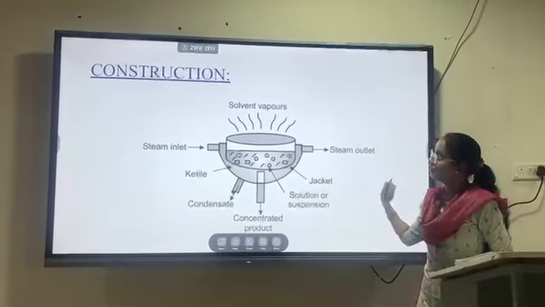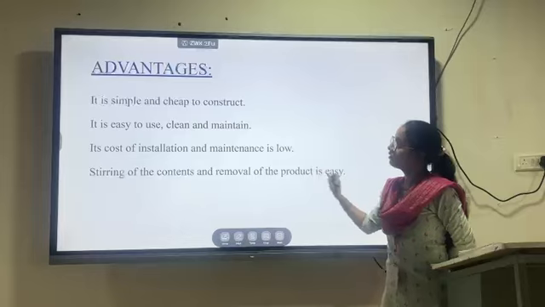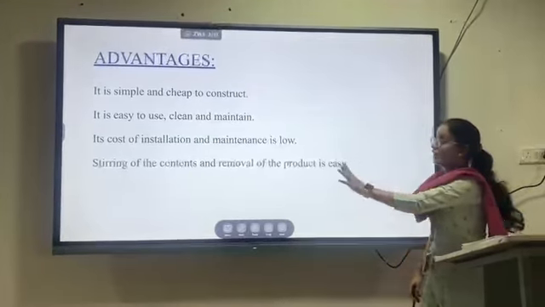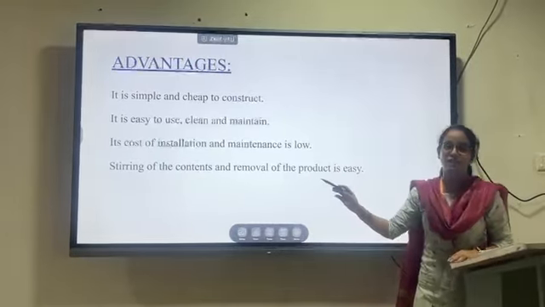Coming to the uses and advantages, it is very simple and cheap in construction, and also it is very easy to maintain, and also very easy to clean.